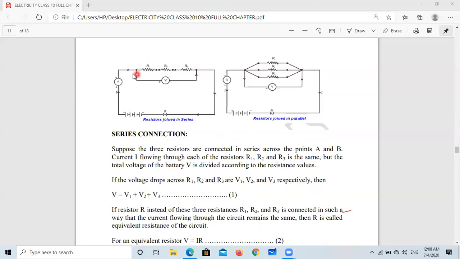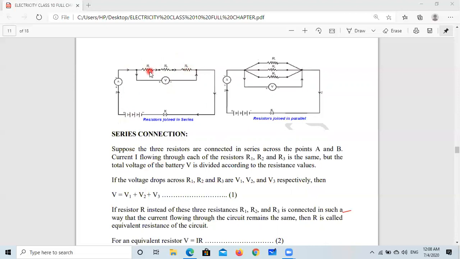So V, the total potential, is equal to V1 plus V2 plus V3, because the total potential is provided by this battery. So this will not change, but the total potential will be divided according to the resistance. So now V equals V1 plus V2 plus V3. Now we want to apply Ohm's law to each resistor.